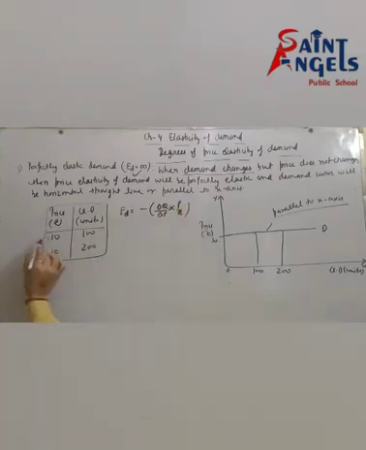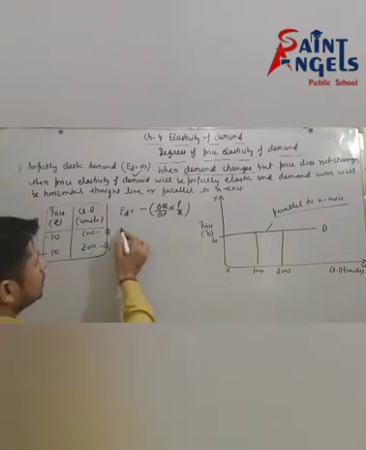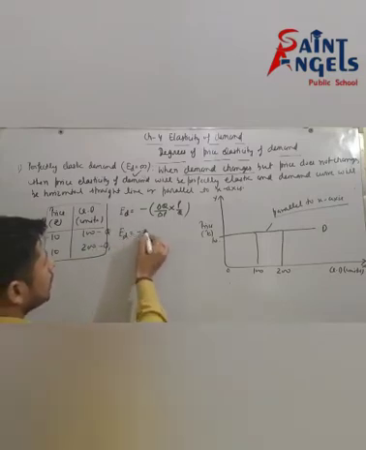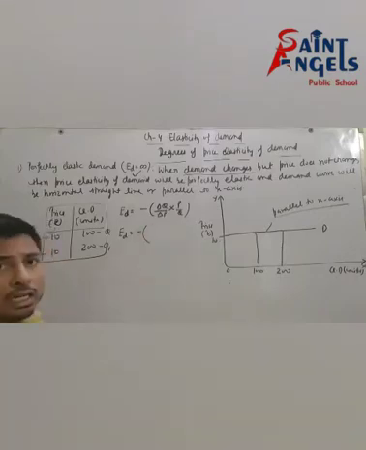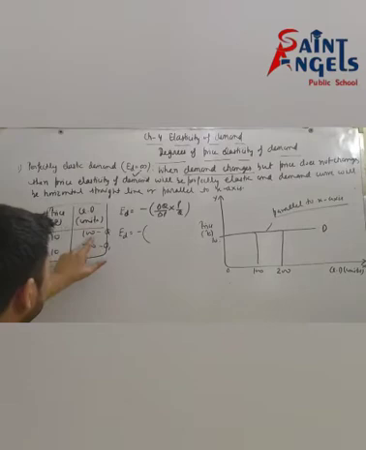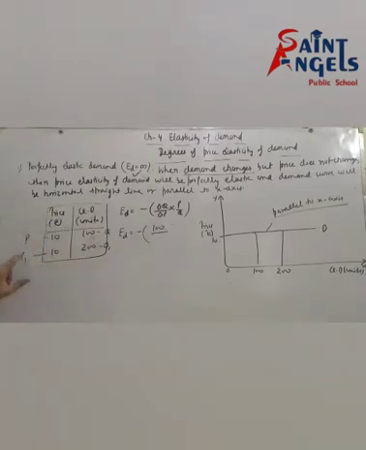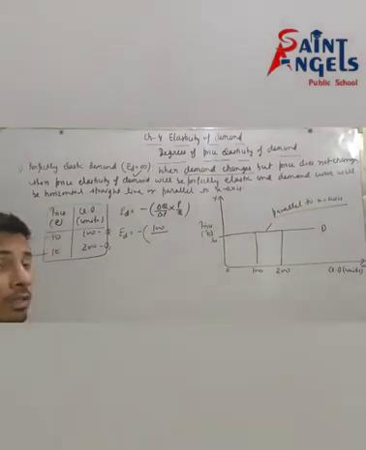See, this is the initial price, so we will take this P, and this is the new price, P1. This is the initial quantity, Q, and this is the new quantity, Q1. See, ED is equal to minus delta Q, means Q1 minus Q. So 200 minus 100 means 100. Delta P means P1 minus P, according to my previous video.